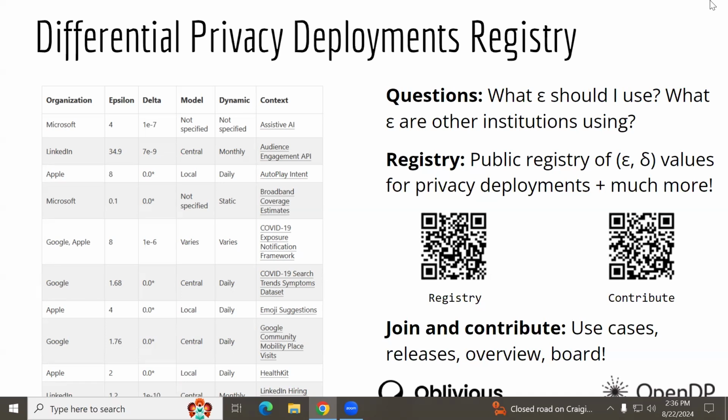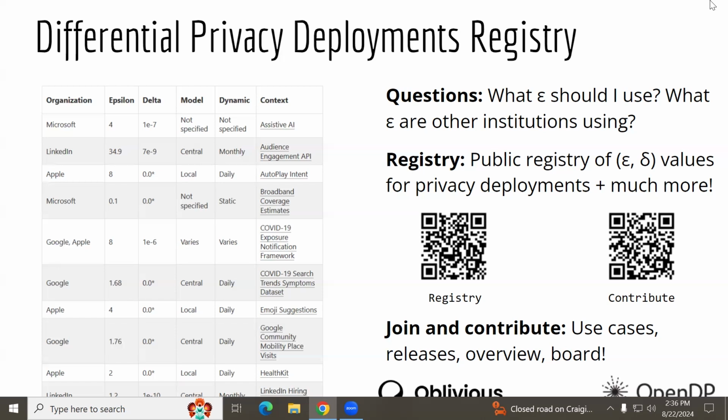One of the problems we find with institutions trying to deploy privacy systems is that they're having trouble agreeing on what epsilon value to use. And in practice, since this is not a solved problem, you need to consider multiple variables like the frequency of the release or what model of DP you're using.